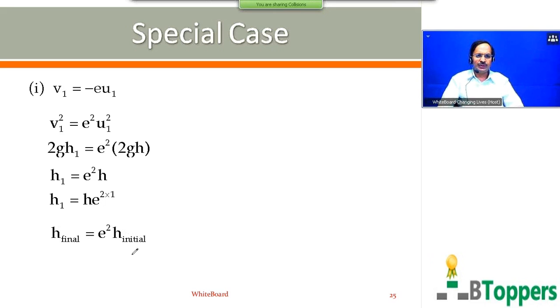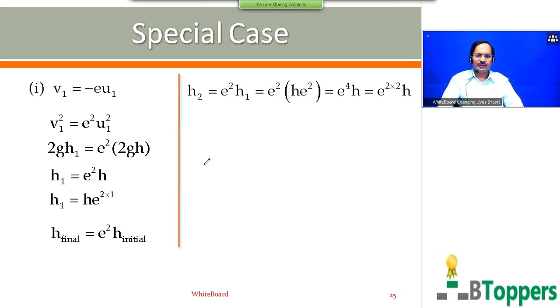times the initial height. So using the same conclusion, for the second collision with the floor, the initial height is h1, the final height is h2. So h2 is e square times h1. You can write h1 equal to h into e square. So you get h2 equal to e power 4 into h, or e power 2 into 2 into h.